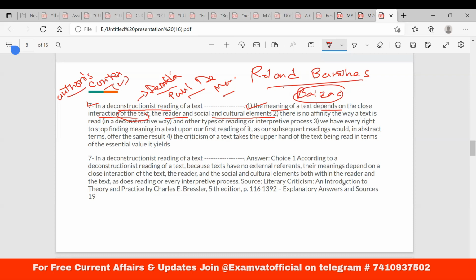I would like to provide another piece of information that will be helpful for you. According to Roland Barthes, there are two types of text. One is readable, also called legible, and another one is scriptable. The scriptable texts are the truly literary texts they are looking forward to. Readable texts are like journalistic reading or documents. But scriptable is creative writing.